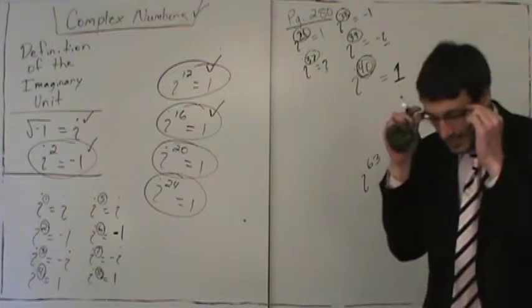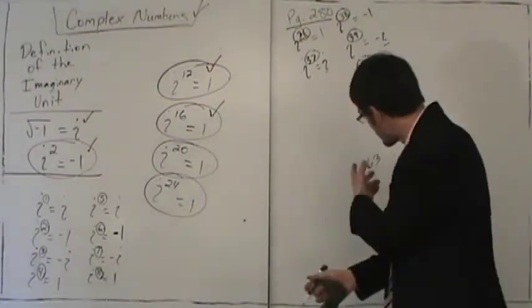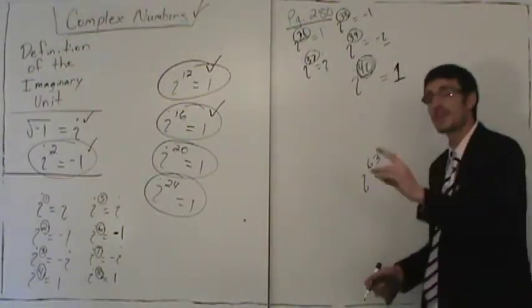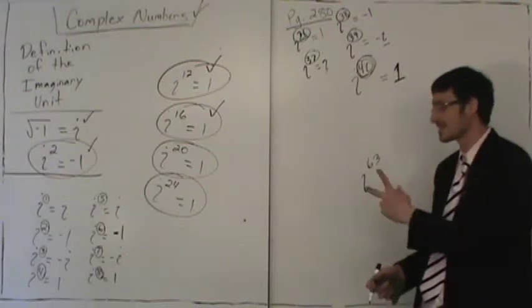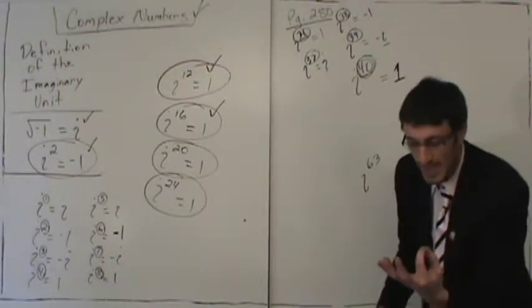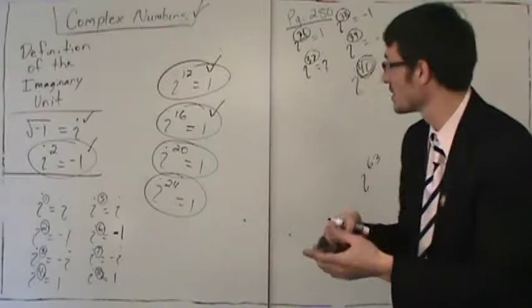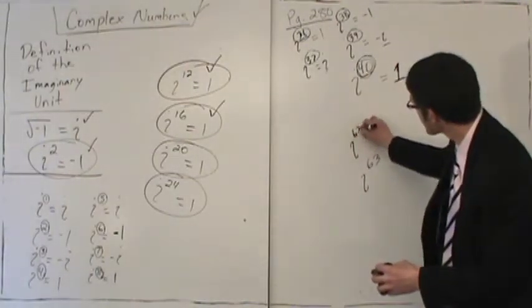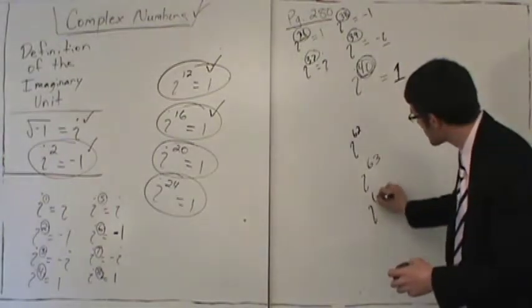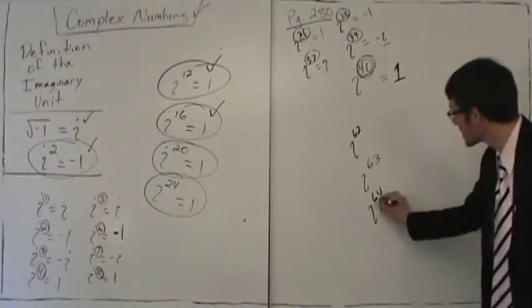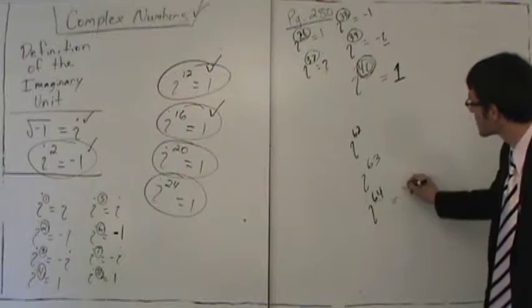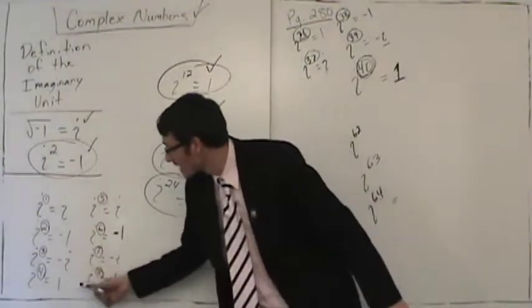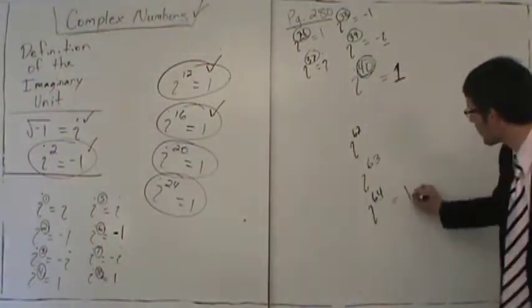Now I want you to find an even number. There are two even numbers that are next to 63. It's 62 and 64. The question is, which of these is a multiple of 4? Is 62 a multiple of 4, or is 64 a multiple of 4? Hopefully you say 64 is a multiple of 4. So i to the 64th is equal to 1.